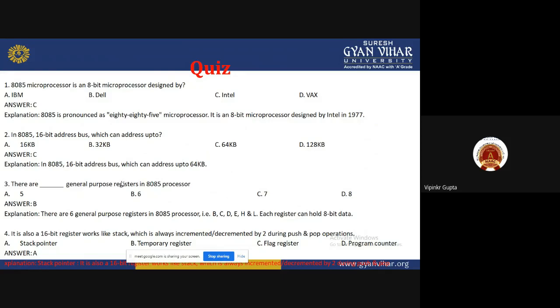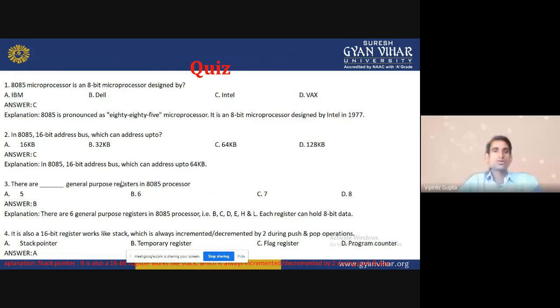Next question. The 8085 has a 16-bit address bus, which can address up to how much? 2 raised to 16, so it's 64 KB. The correct answer is C, that is 64 KB. Next: how many general purpose registers are there in the 8085? 6: B, C, D, E, H, L. These are 6 general purpose registers, and every register can hold 8-bit data. So B is the correct answer.